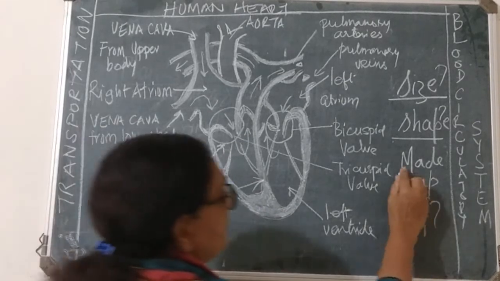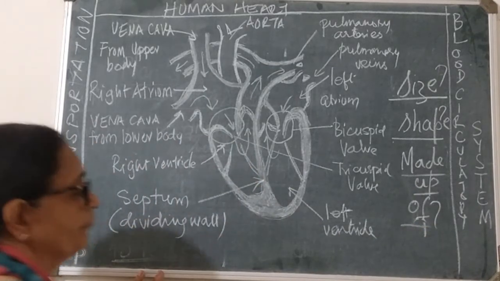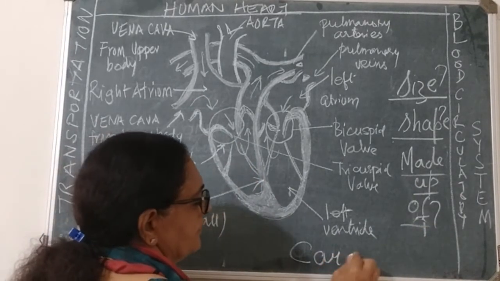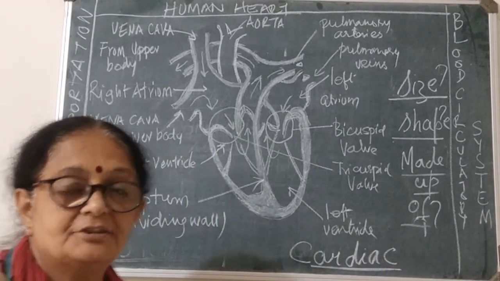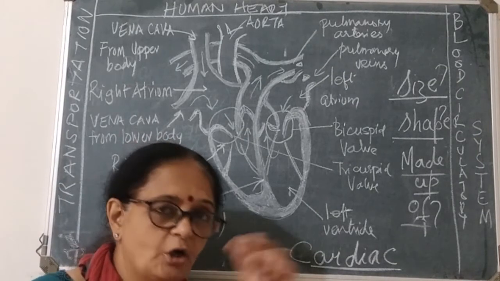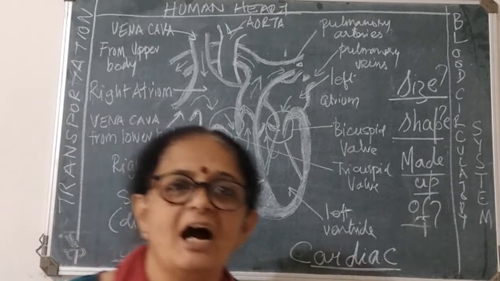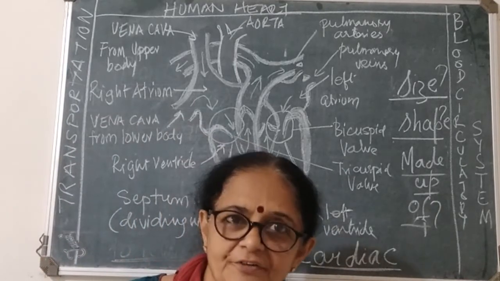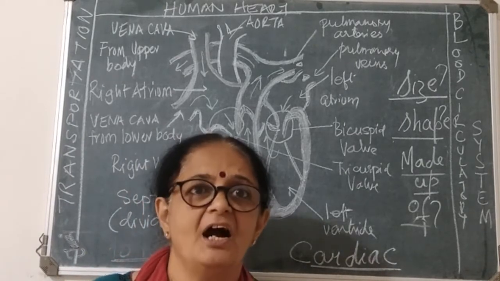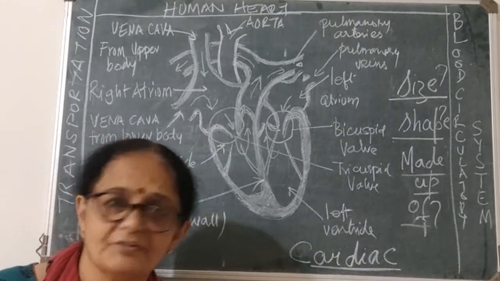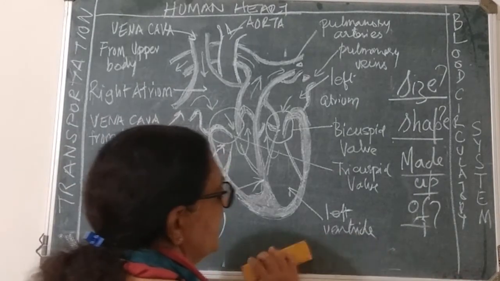Then we will say what the heart is made up of. So the heart is made up of muscles, and the name of the muscles is cardiac muscles. જેના ઉપરથી નામ પડ્યું છે cardiologist. Those doctors who do the treatment of the heart are called cardiologists. So that name has come from these muscles, because the muscles of the heart are called cardiac muscles. So I hope this is clear to you. Now we go to the main topic.